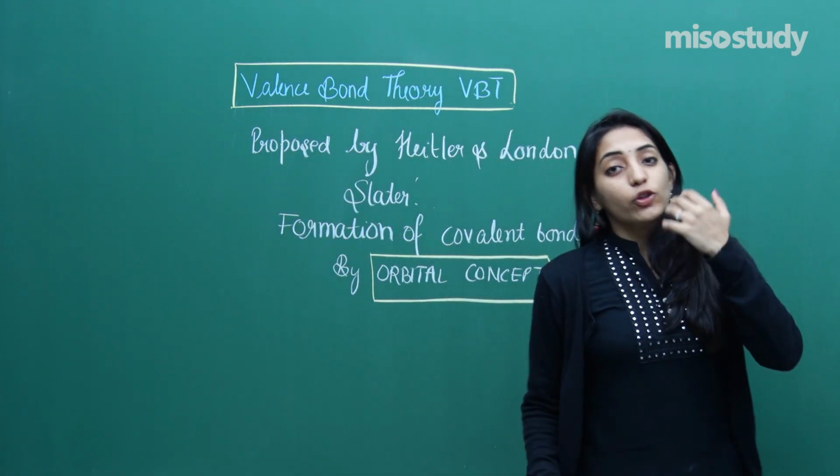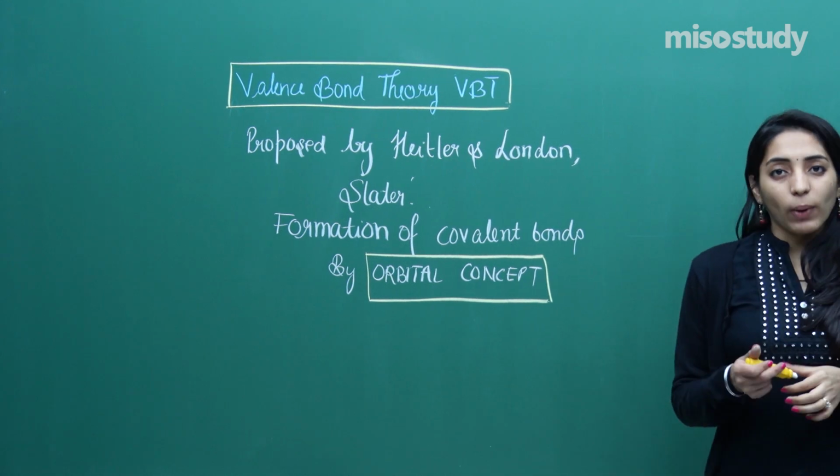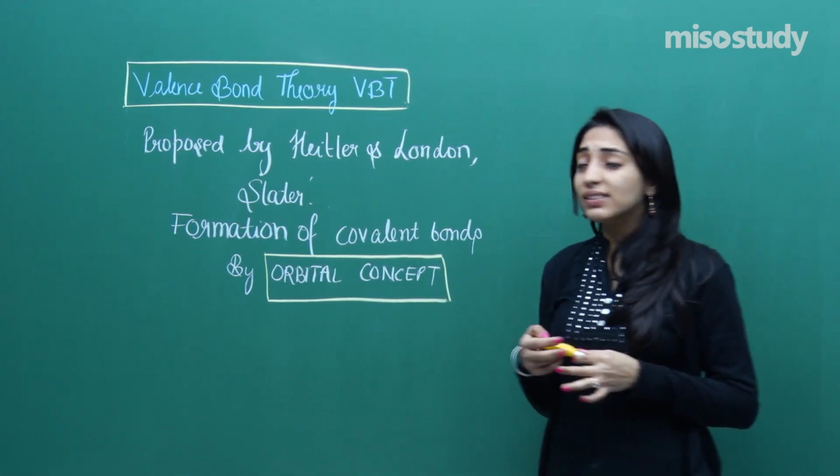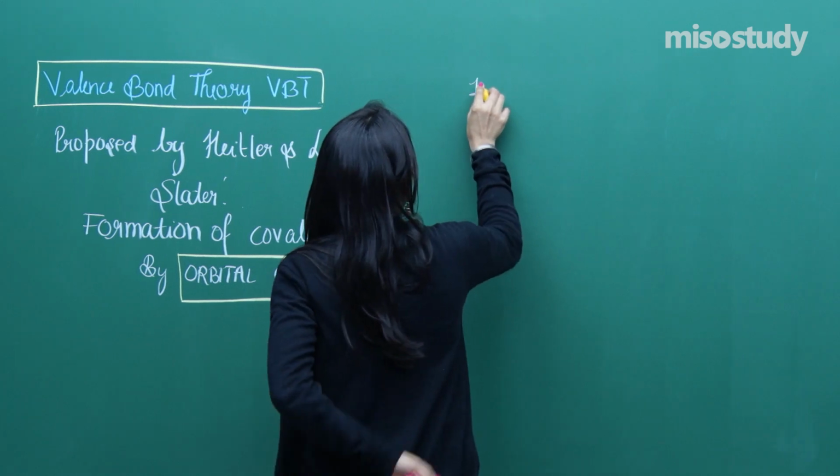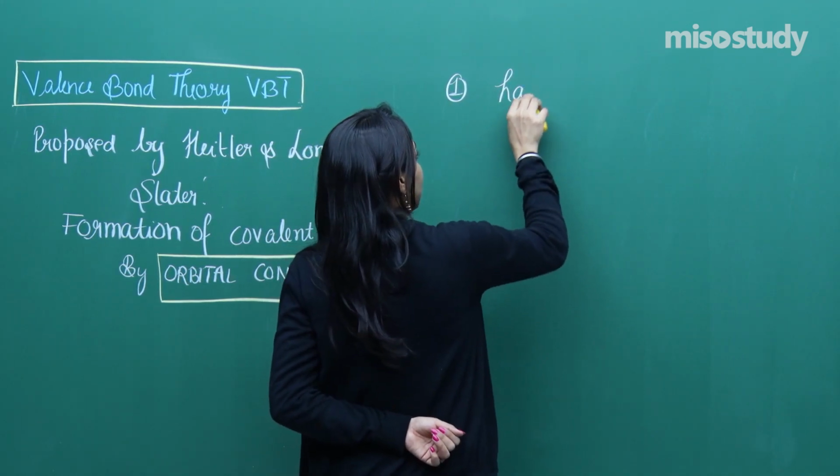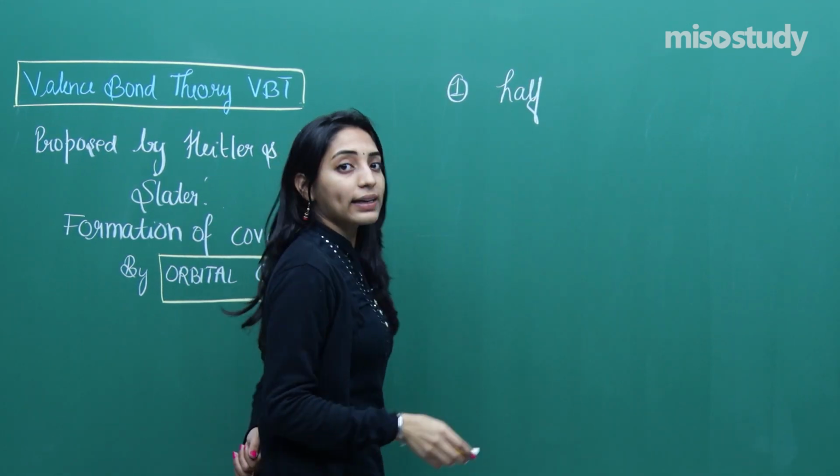So, the very first postulate of the valence bond theory says that half-filled orbitals, let me first write it down so that I can explain.